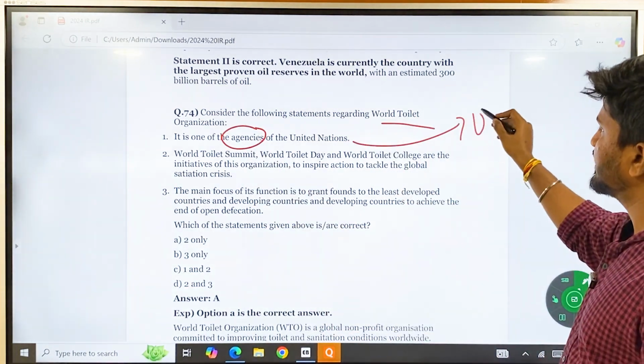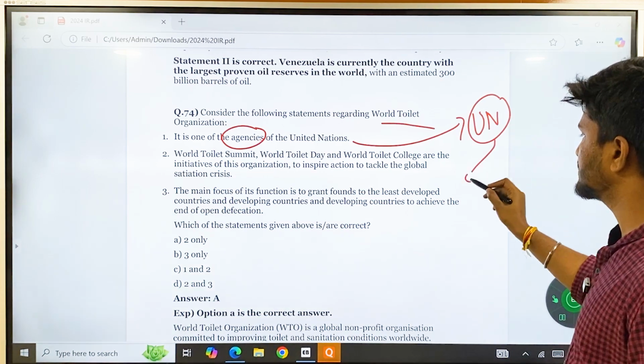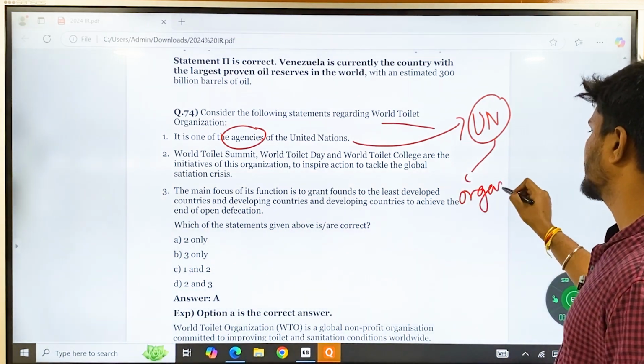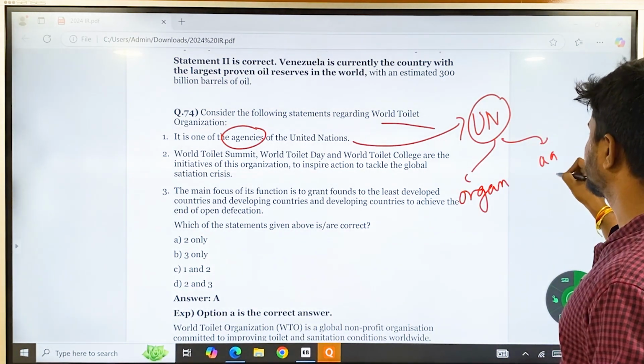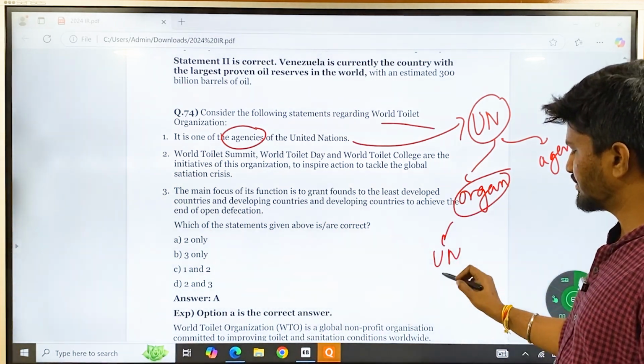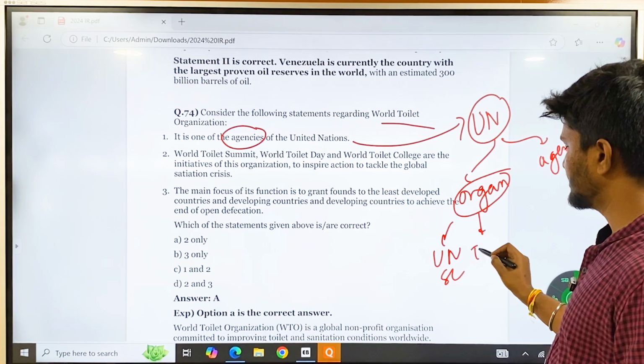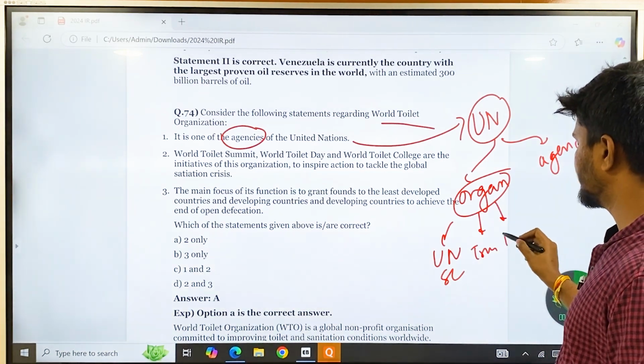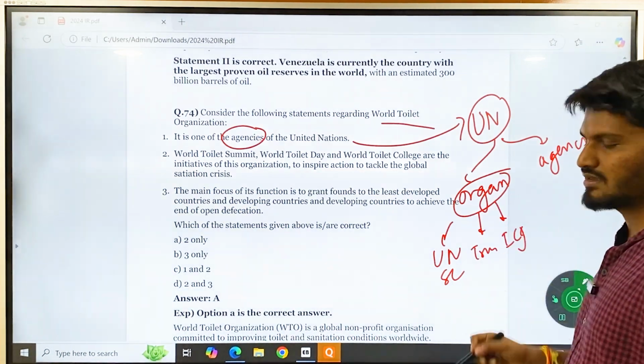Okay, the United Nations has two things. One is organs, and then agencies. In organs you have the United Nations Security Council, the Trusteeship Council, and the International Court of Justice. These are the organs.